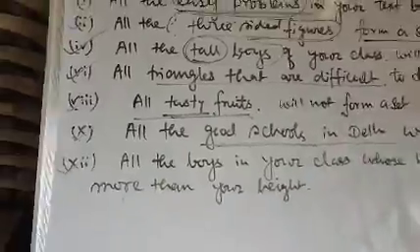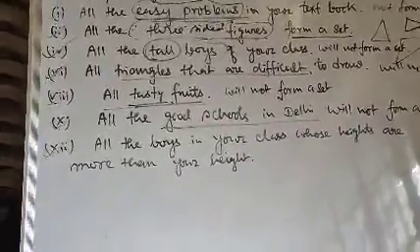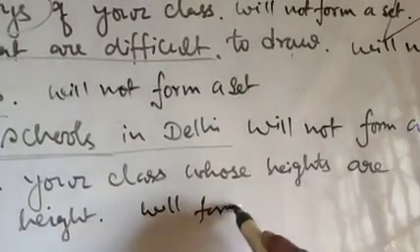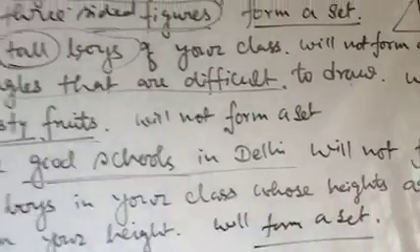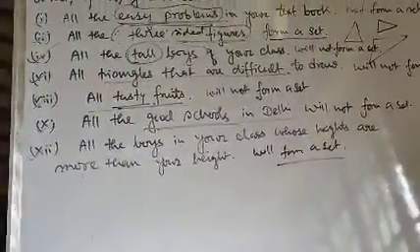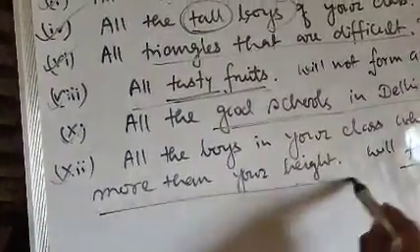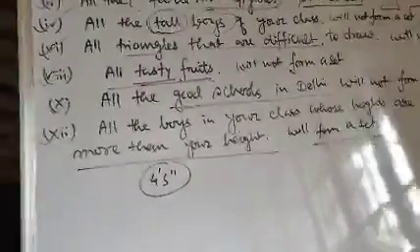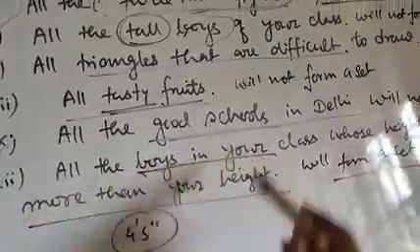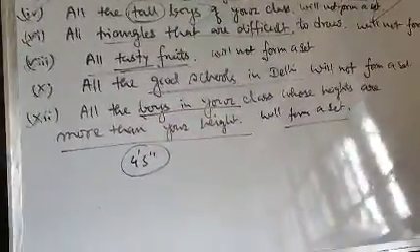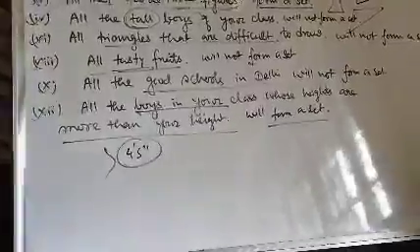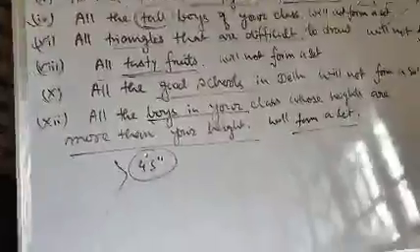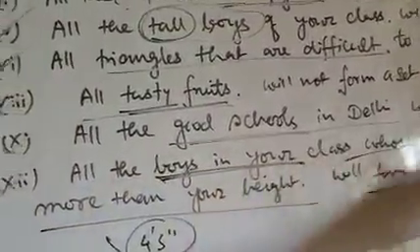Question number 12. All the boys in your class whose heights are more than your height. Yes, this statement will form a set, because it says all the boys in your class whose heights are more than your height. Suppose your height is 4 feet 5 inch. The boys in your class whose heights are more than 4 feet 5 inch will come in your first preference. That means here the object is well defined. Here the objects are boys in your class greater than your height.